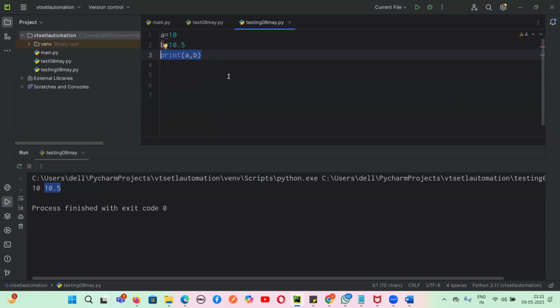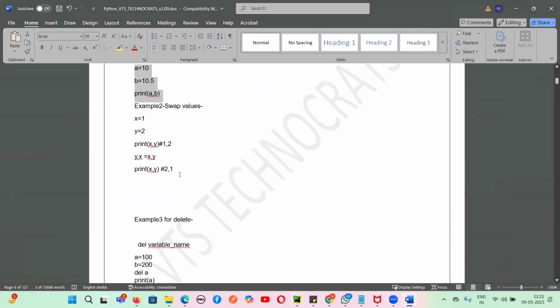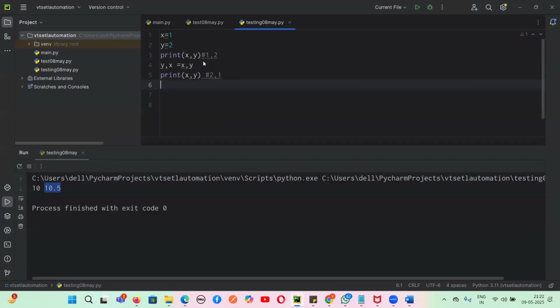Yes, Vikram. So are you seeing the difference between the other programming languages and here? Yes or no, guys? We can print multiple values at one shot, and then we can swap the values. Suppose this is the example. I want to swap the numbers, so we don't have to go for a third variable and pass the values. Here x is 1, y is 2. If I print x comma y, I'm getting 1 comma 2.